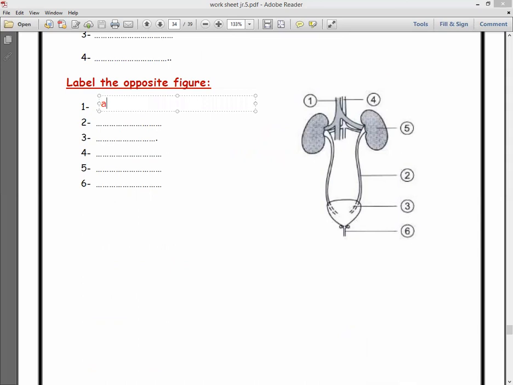Number 2 connects the kidney with the bladder. So this is the ureter.